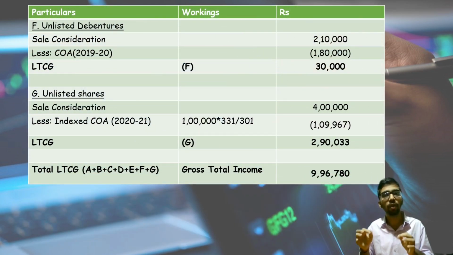Okay. Next, unlisted debentures. Sale consideration is 2 lakh 10,000. Cost of acquisition during 19-20 without indexation is 1.8 lakh. Long-term capital gain comes around 30,000. Okay, 2 lakh 10,000 minus 1 lakh 80,000 comes to 30,000.